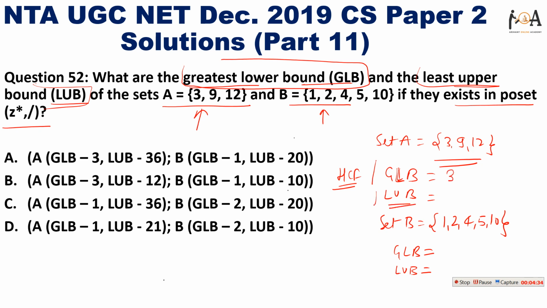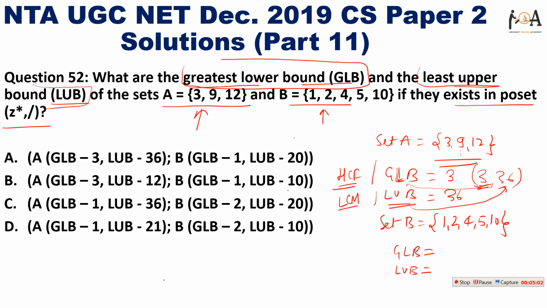The least upper bound you can consider as the LCM, the lowest common multiple. So it is the LCM of 3, 9 and 12. 12, then 24, but 24 is not a multiple of 9. 36. 36 is the answer. 36 is the lowest common multiple among them. So for set A, 3 is the GLB, that is the greatest lower bound, and 36 is the least upper bound.